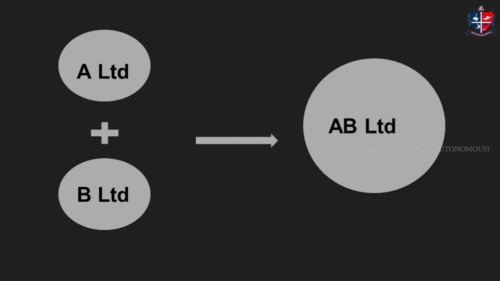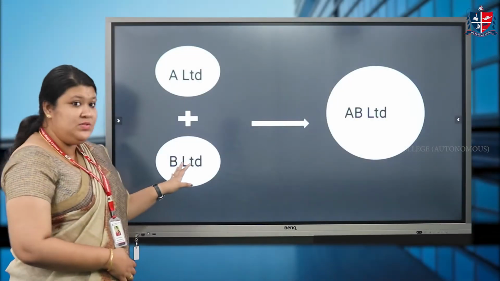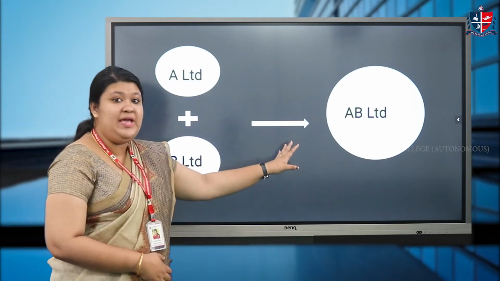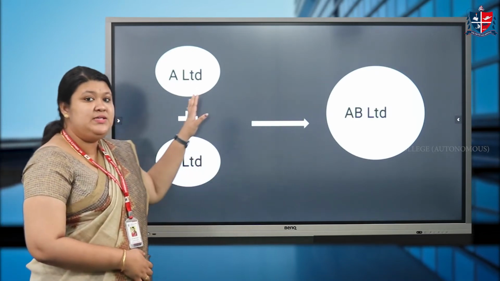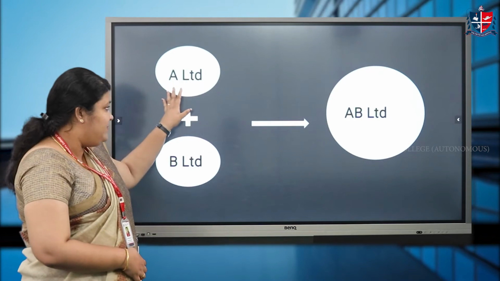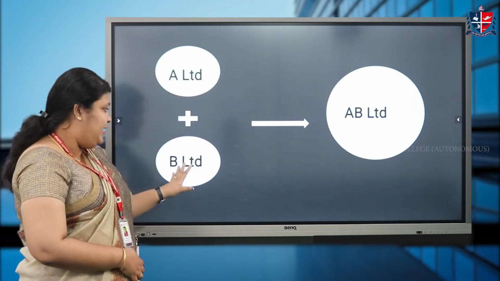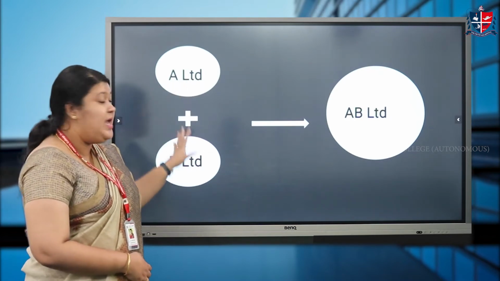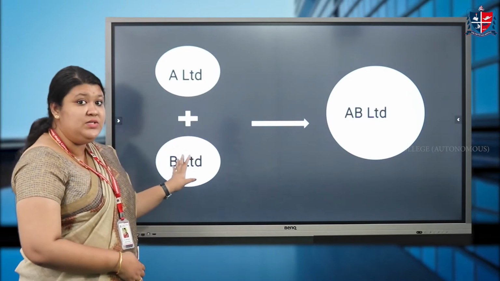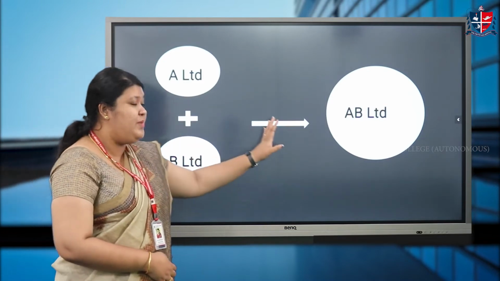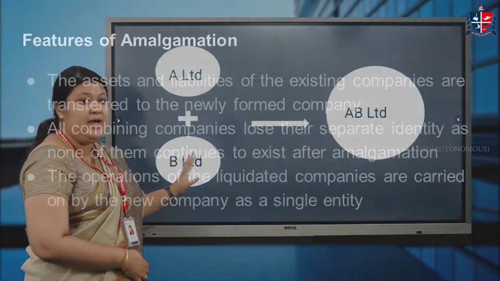For example, A Limited and B Limited are two companies and both of the companies go into liquidation and a new company, AB Limited, will be formed. This is a case of amalgamation as A Limited is a separate company and B Limited is also another separate company, and both these companies go into liquidation and a new company will be formed to take over these companies.